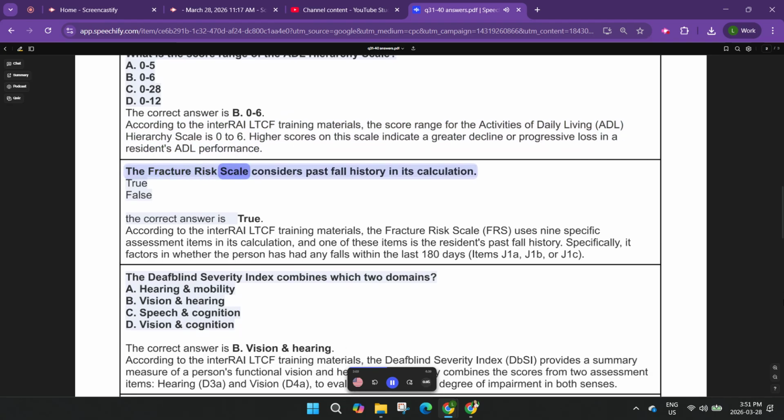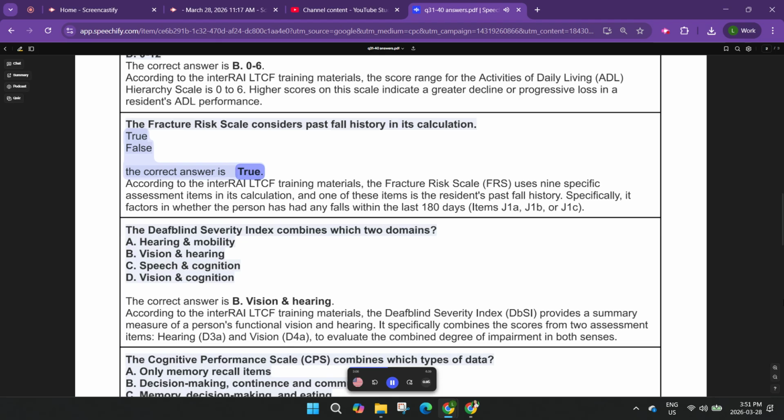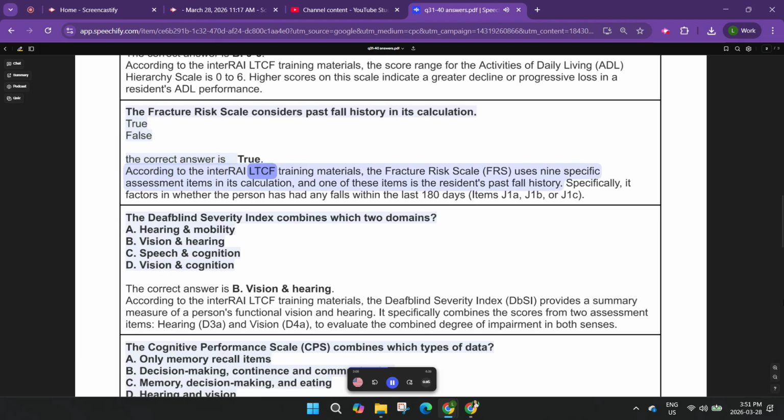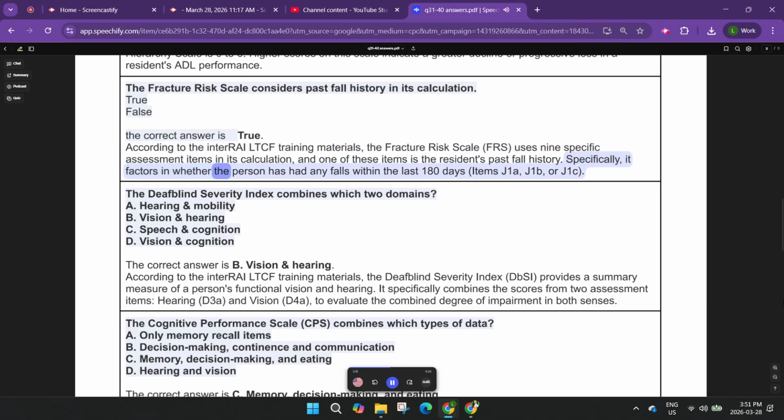The fracture risk scale considers past fall history in its calculation. True or false? The correct answer is true. According to the interRAI-LTCF training materials, the fracture risk scale, FRS, uses 9 specific assessment items in its calculation, and one of these items is the resident's past fall history. Specifically, it factors in whether the person has had any falls within the last 180 days, items J1A, J1B, or J1C.